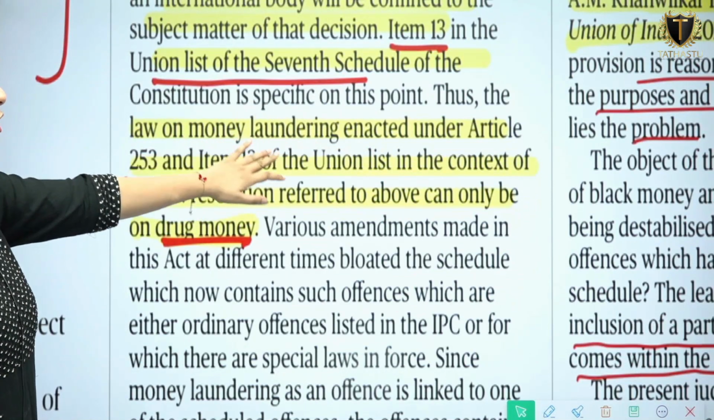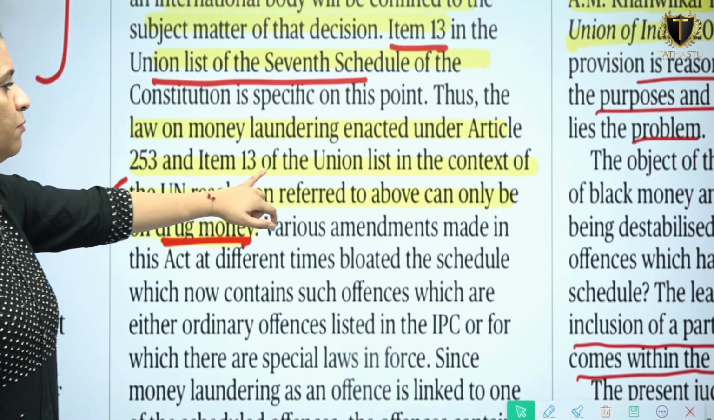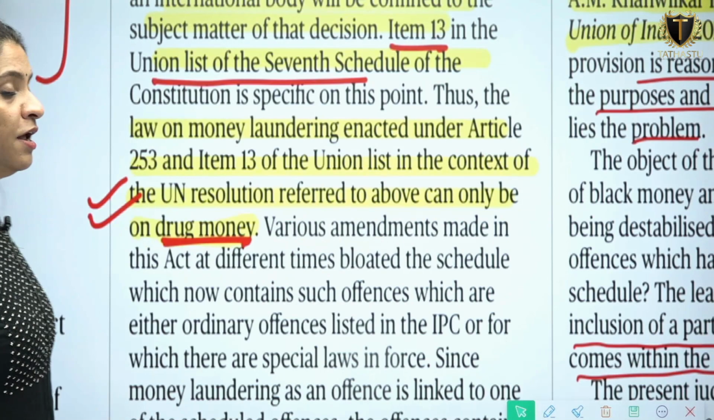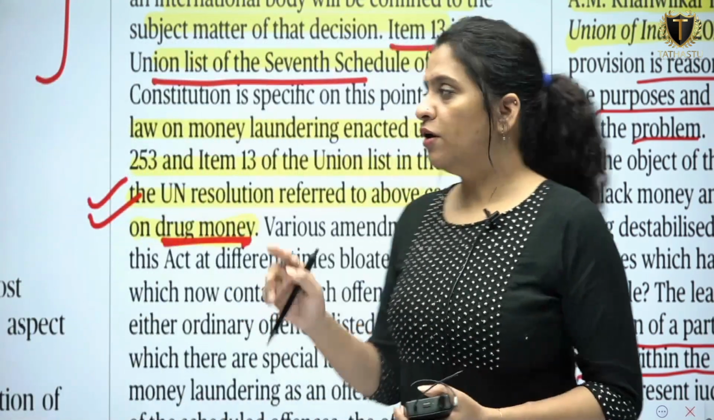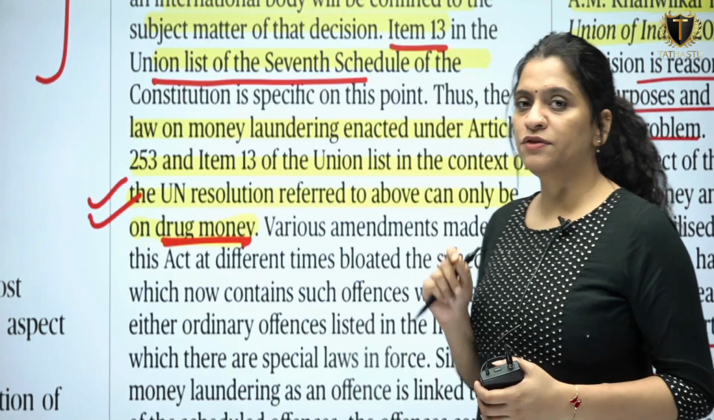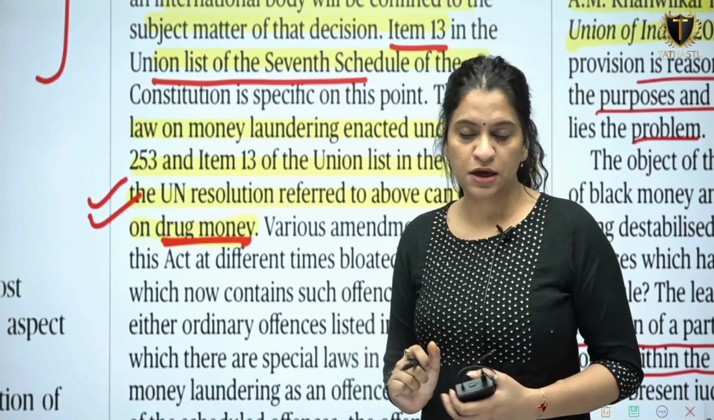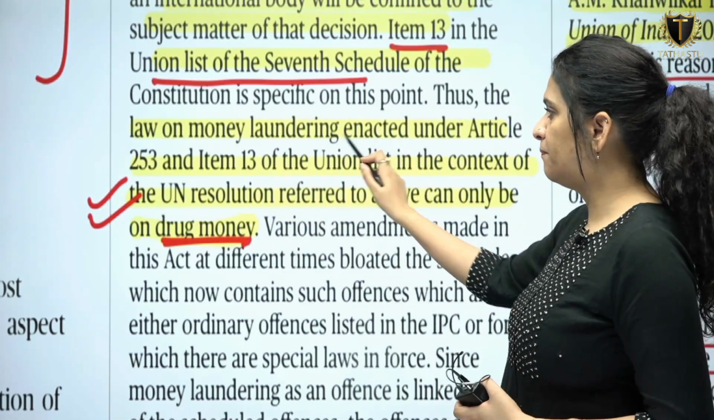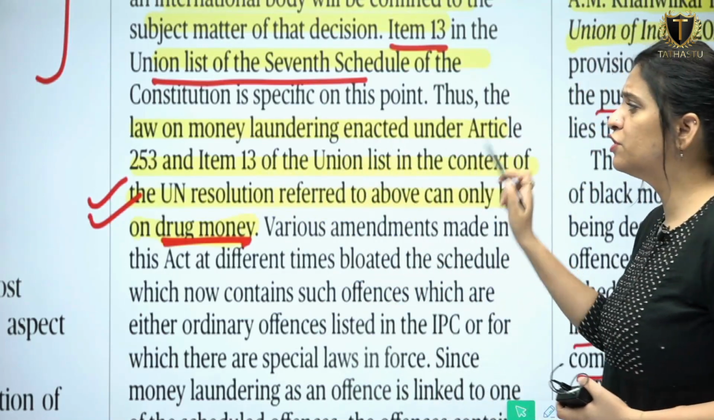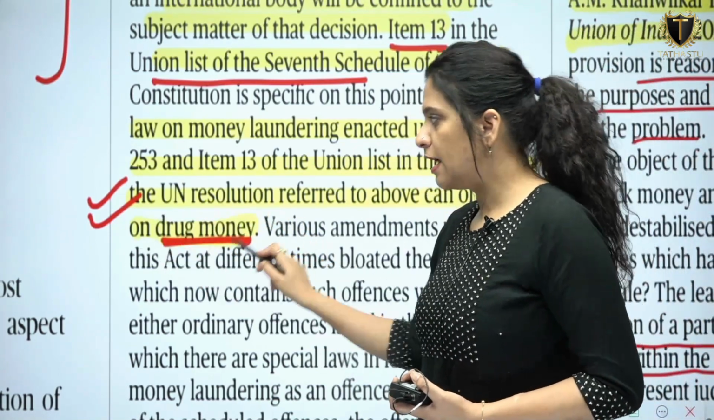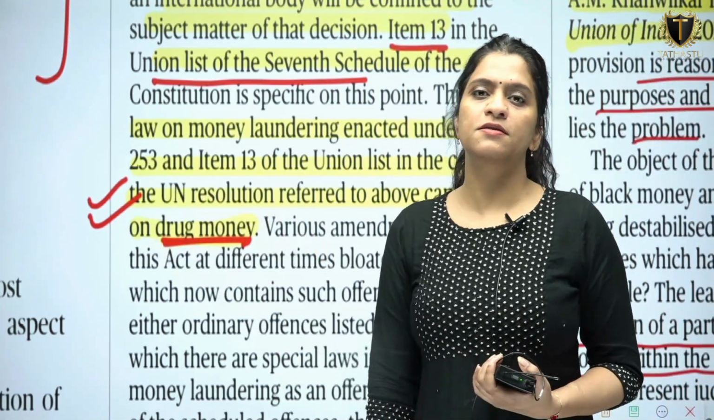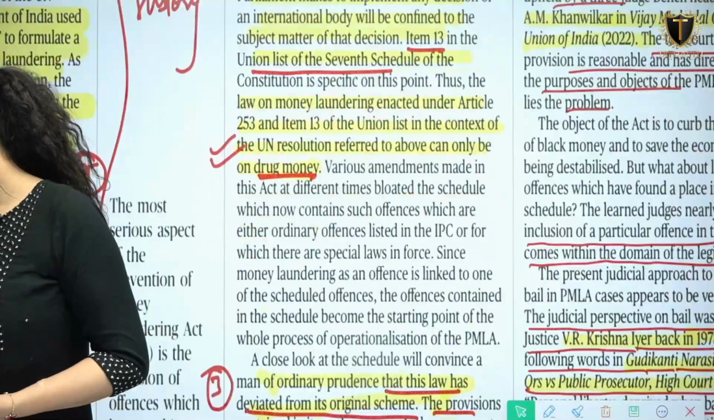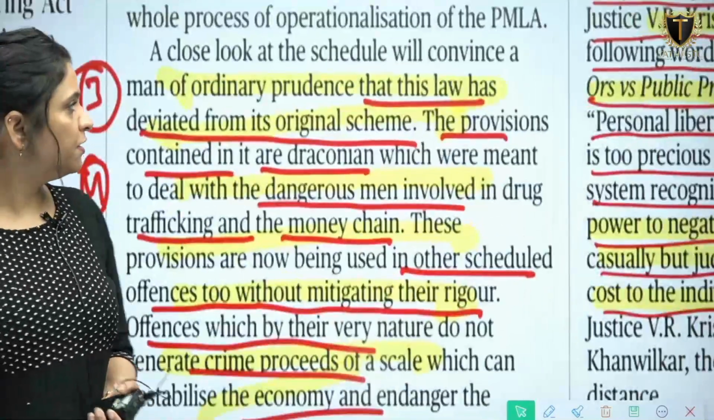Thus, a law on money laundering enacted under Article 253 and Item 13 of the Union List in the context of the United Nations resolution referred to above can only be about drug money. So Article 253 and Item 13 of the Union List of the 7th Schedule of the Indian Constitution can only be referring to drug money, but this is diverging. It is again highlighting this point.